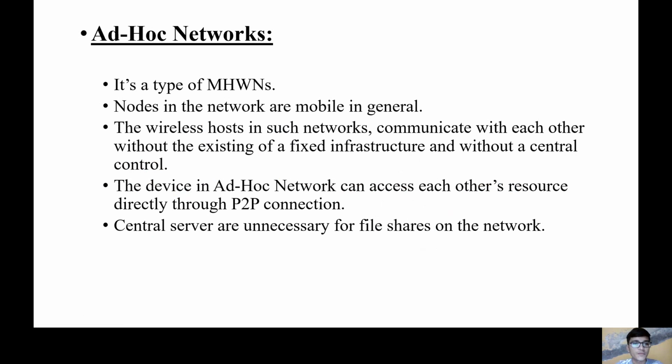Ad hoc network is a type of multi-hop wireless network. Nodes in the network are mobile in general. The wireless hosts in such a network communicate with each other without the existence of a fixed infrastructure and without a central control. The devices in an ad hoc network can access each other's resources directly through point-to-point connection. Central servers are unnecessary for file sharing on the network because every node acts as the central controller, so there is no need of a central server.